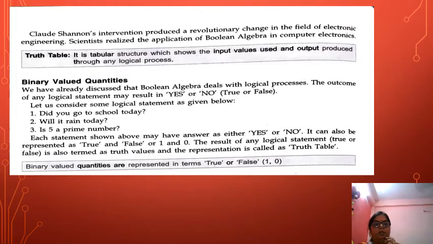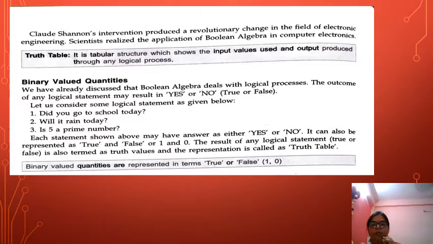Okay, now see binary valued quantities. We have already discussed that Boolean algebra deals with the logical process. The outcome of any logical statement may result in true or false. Okay. Now see, the first question is, did you go to school today? Second, will it rain today? Is 5 a prime number? Each statement shown above may have an answer as either yes or no. So it can be represented by true or false. Means 1 or 0. 1 will be represented for true and 0 will be represented for false.